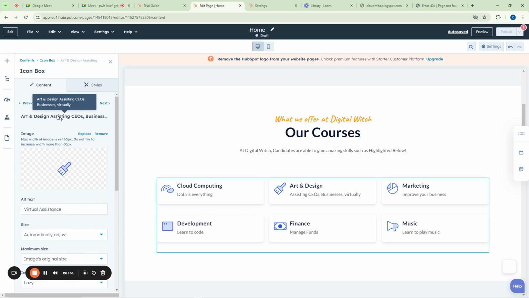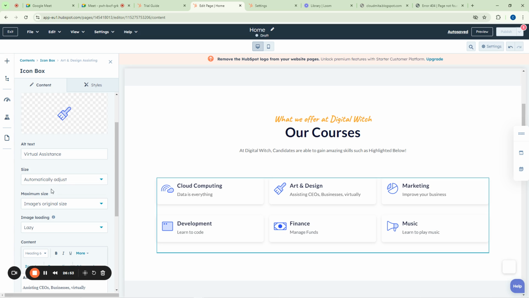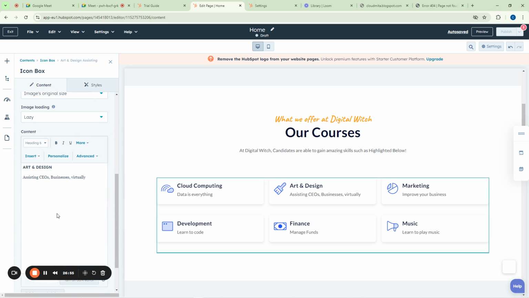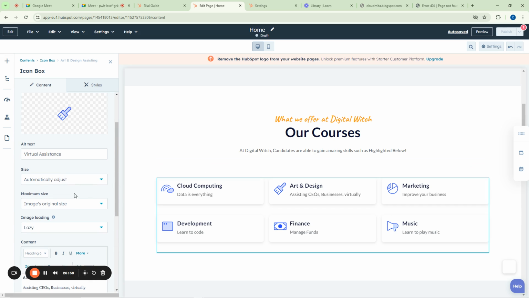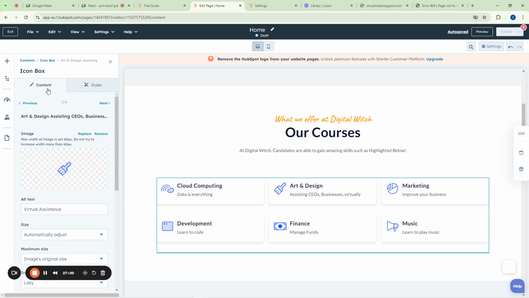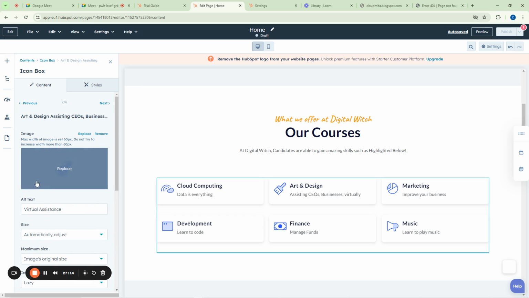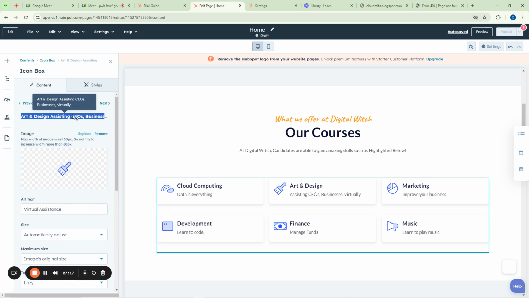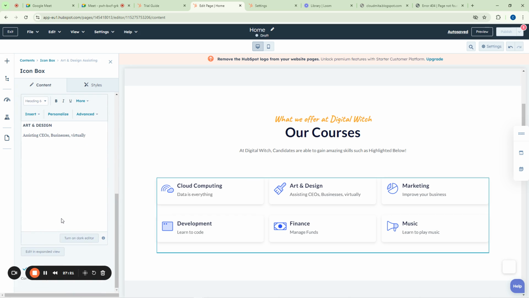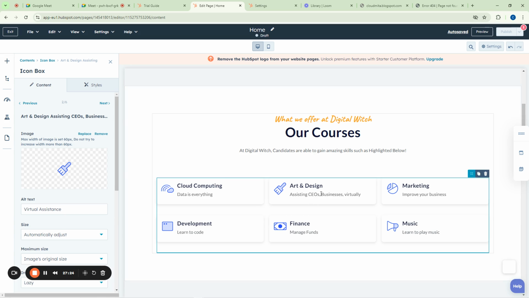So we're supposed to change this in a way that it will reflect here, but it's not actually coming up. So let's just leave it. I don't want to waste time with it. So now let us go back. We have this one as cloud computing is everything, data is everything. Then this one here is showing me something else. I don't know why, but you can still change it if you want to. Let's just leave that one aside, okay? But you see what I did here, that actually showed here.